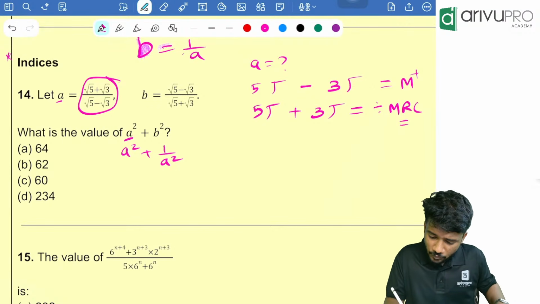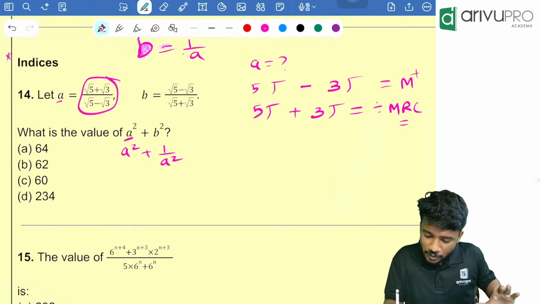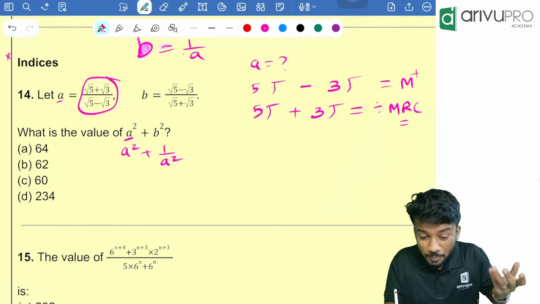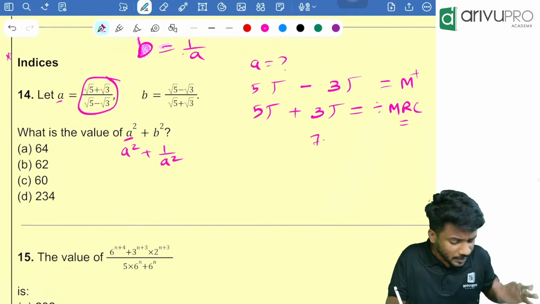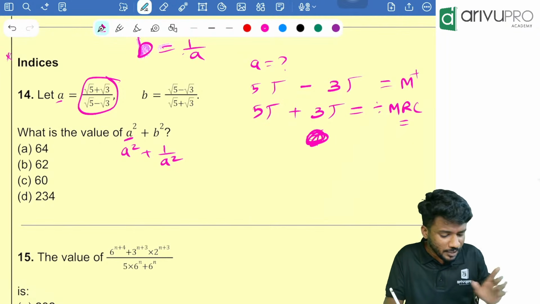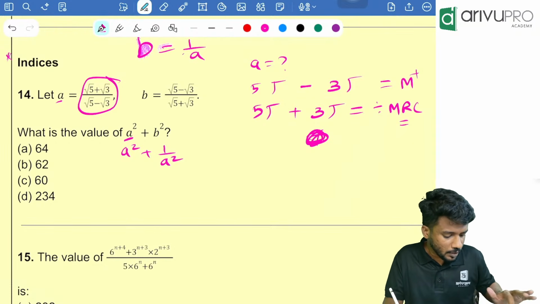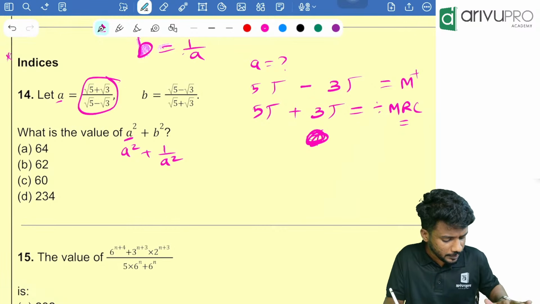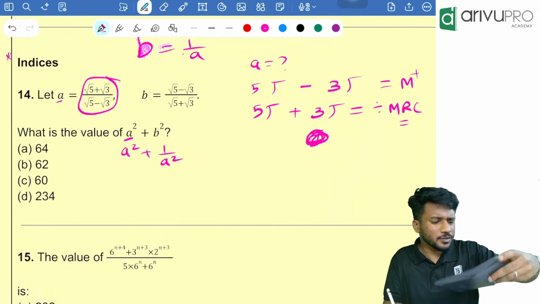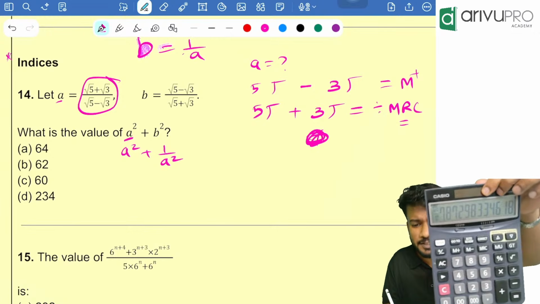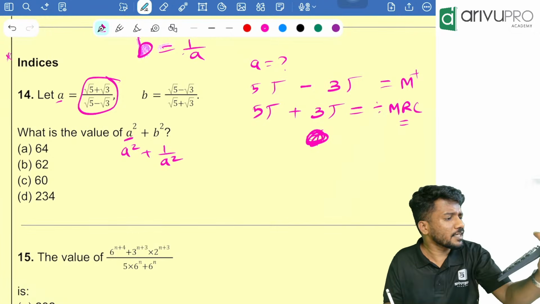When you click MRC, try to click it 2 times so that your values won't be taken away. That is how much the exact value I require. I don't need any random value. So type 5, then click root, then plus 3, then click root, then click equal to, then divided by MRC 2 times, so that the memory will also be cleared. You are getting 7.879 something on your calculator.